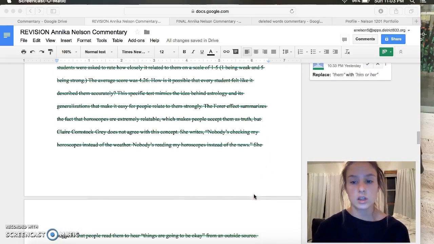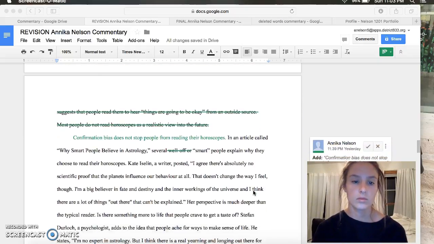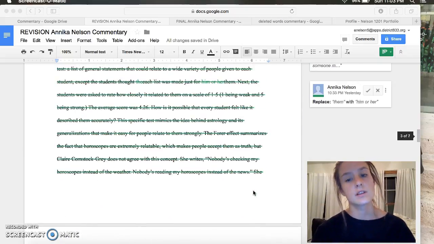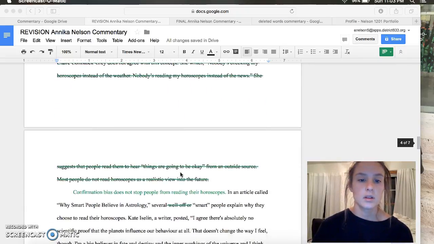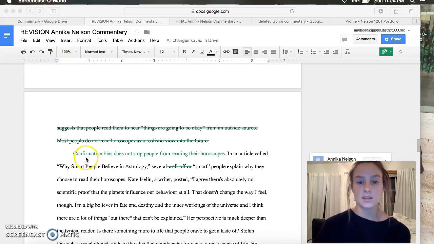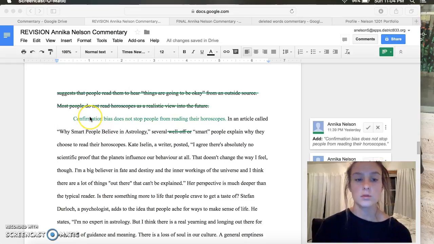It's kind of just unimportant information. So since I erased this paragraph, I added a sentence to this paragraph here to transition into it, or like an intro kind of thing.